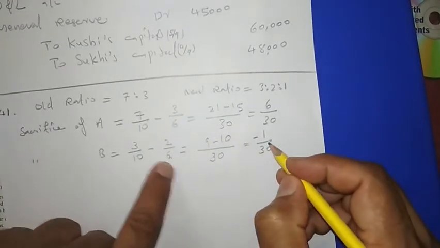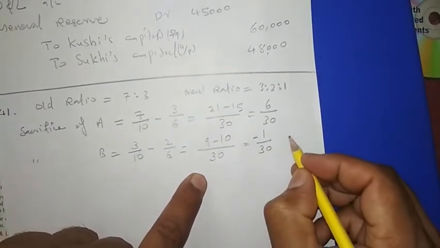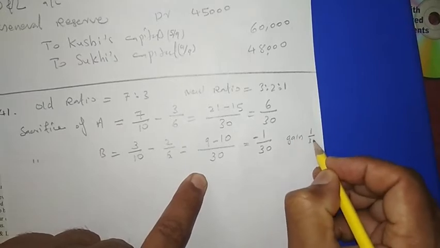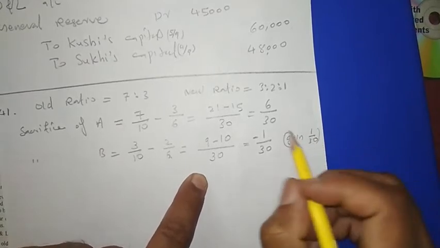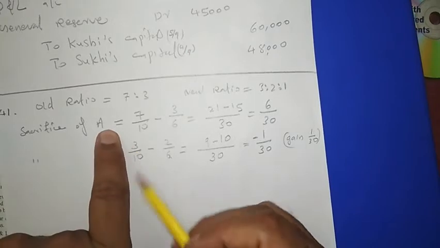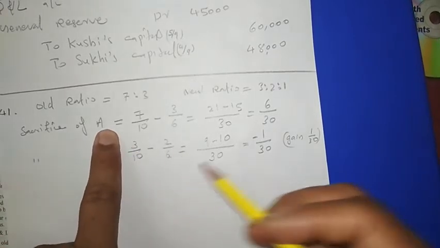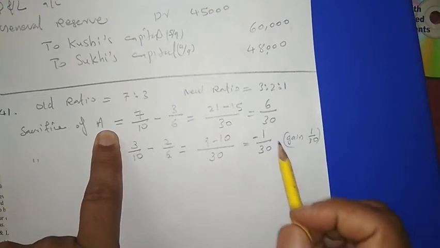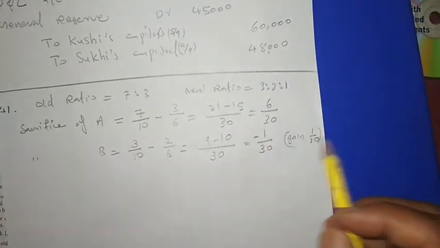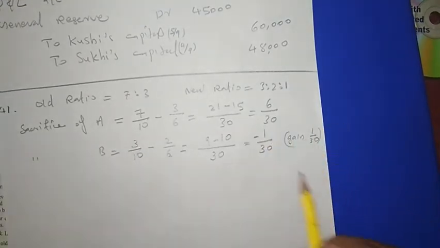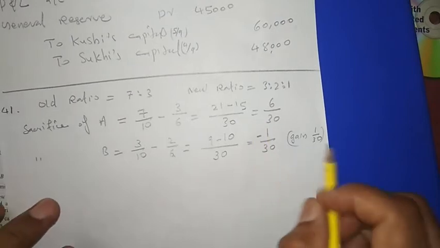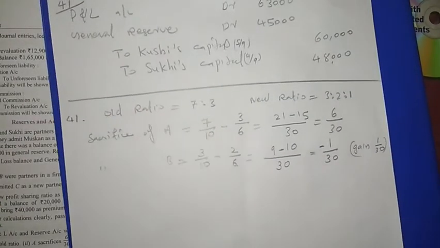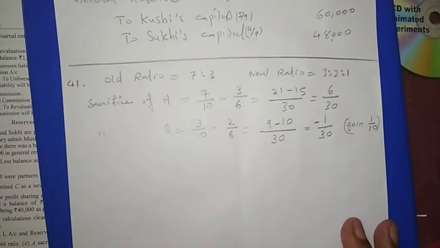It means he gains by 1/30. It means A only is sacrificing. A sacrificed for the new partner and his old co-partner B also. So A only sacrificed, B was gaining. That is why. Then do you remember what treatment we are making for the goodwill?